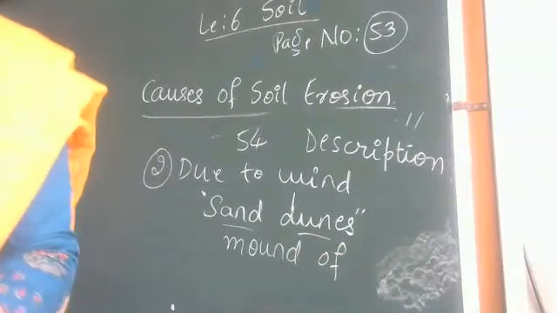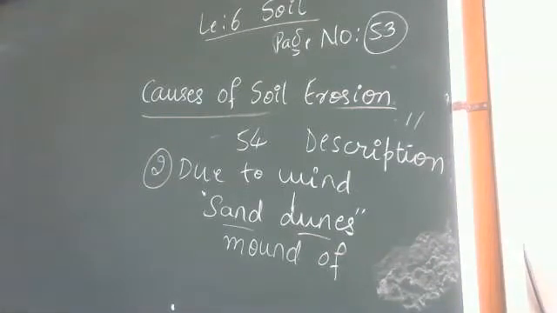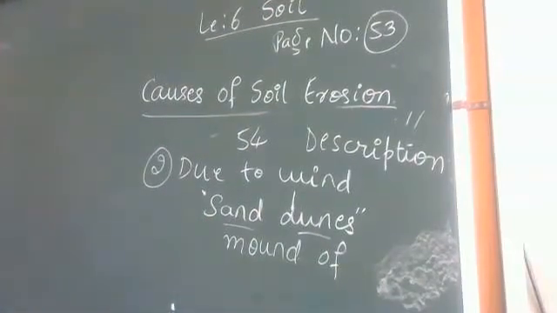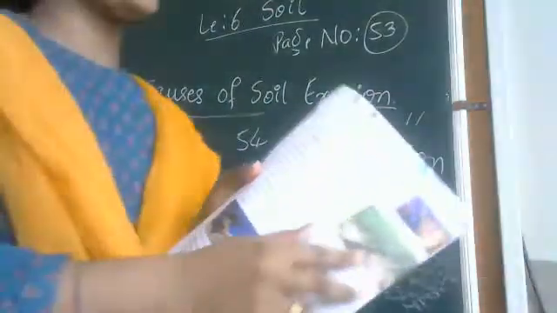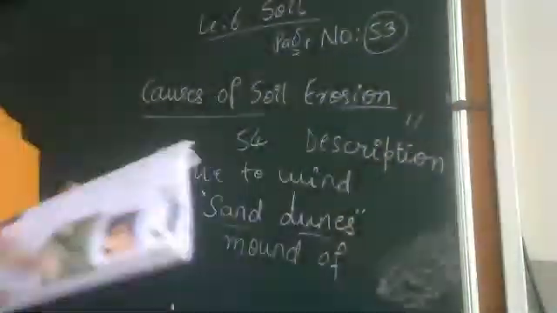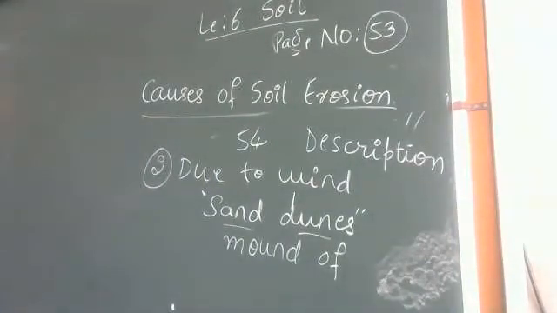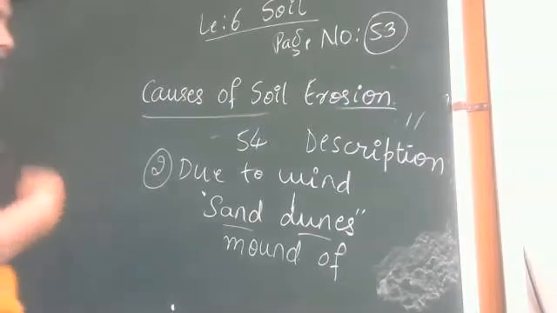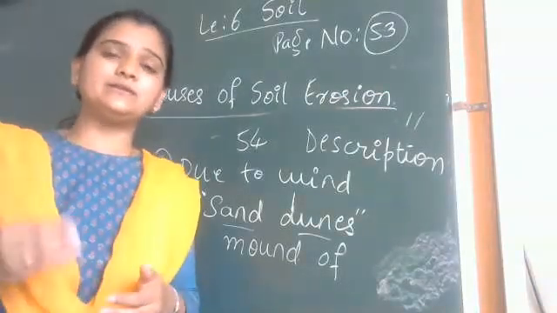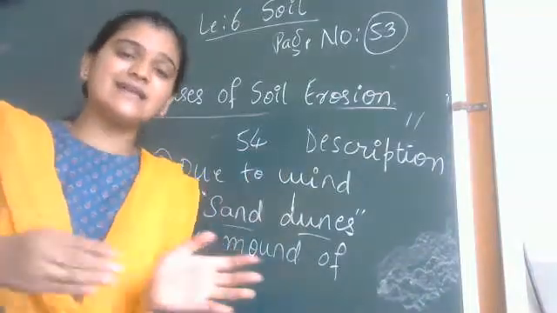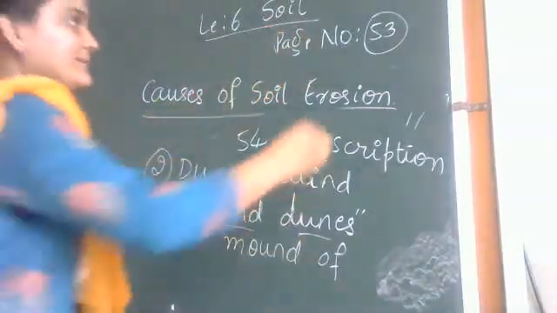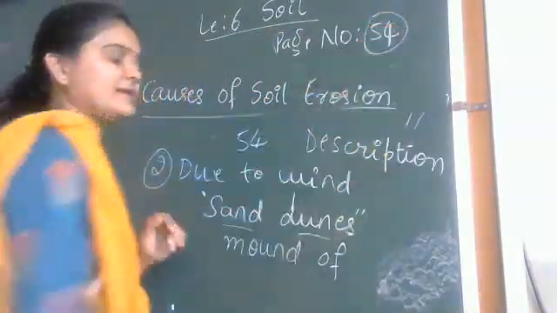Here in the info bit, page number 54, after knowing this, then you can go for the info bit part. See here, page number 54, at the top you have the info bit. It is the information that you should know. Due to the river water which is continuously flowing, it will pick up all the mud, pebbles, stones, whatever is there, and take them away, and the river keeps flowing.